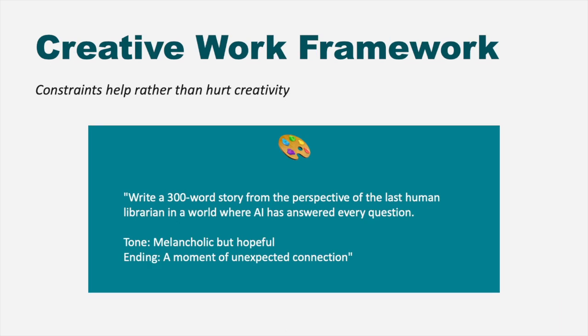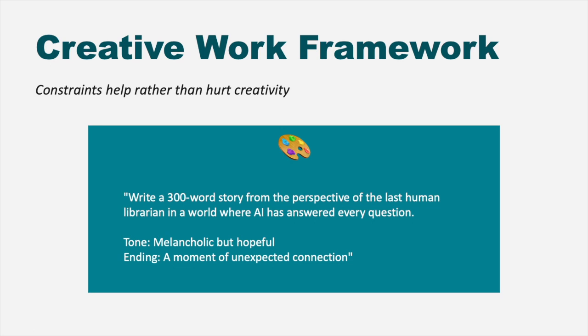So let's talk about creative work, where you might think you should keep things open-ended. Actually, the opposite is true. Constraints help rather than hurt creativity, as we know. When you give the AI specific boundaries, it focuses its creative energy within those bounds rather than generating something generic. So look at this example for creative writing. We're not just saying write a story about AI, we are specifying the exact perspective, the last human librarian.